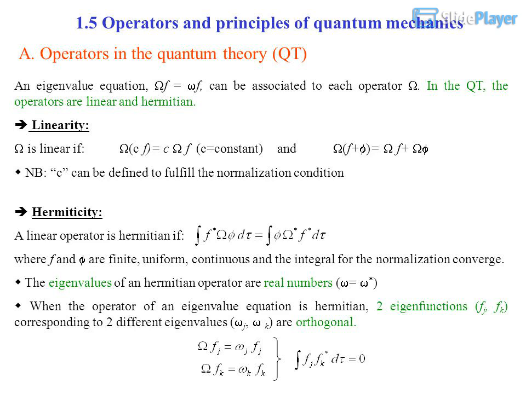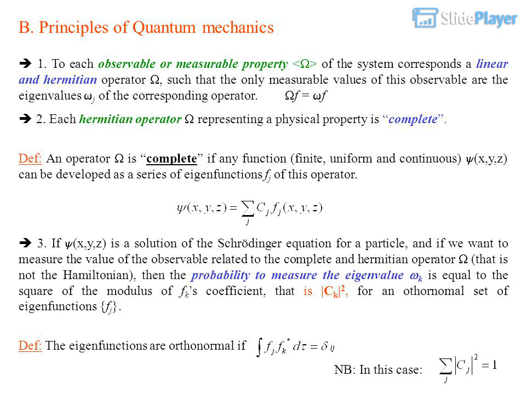Hermiticity. A linear operator is Hermitian if, for ψ and φ finite, uniform, continuous and where the integral for the normalization converges, the Hermitian condition holds. The eigenvalues of an Hermitian operator are real numbers. When the operator of an eigenvalue equation is Hermitian, two eigenfunctions, fj and fk, corresponding to two different eigenvalues, fj and fk, are orthogonal.